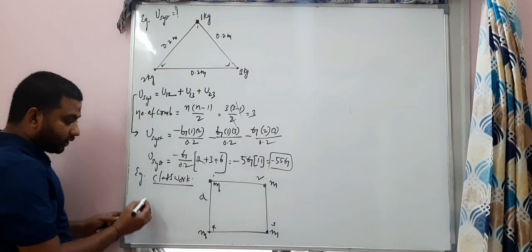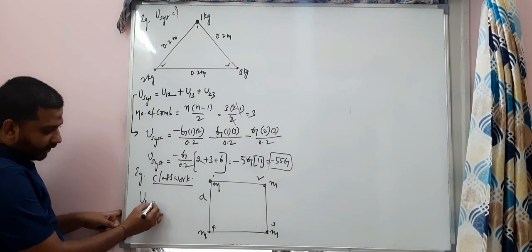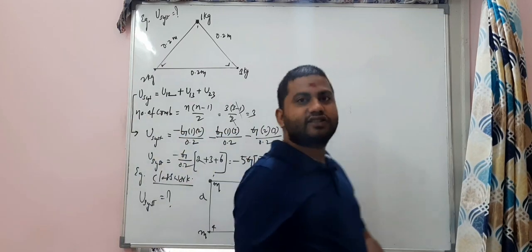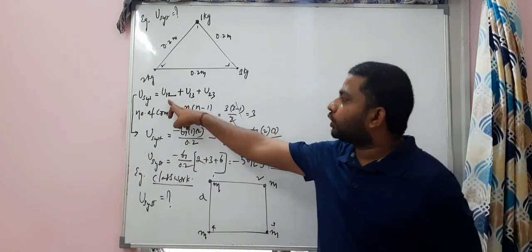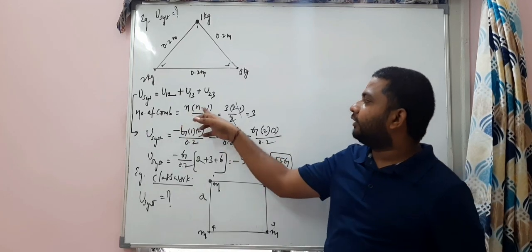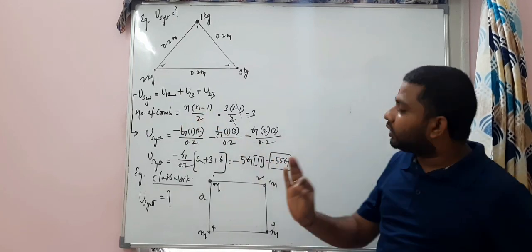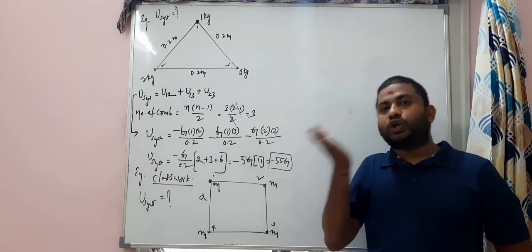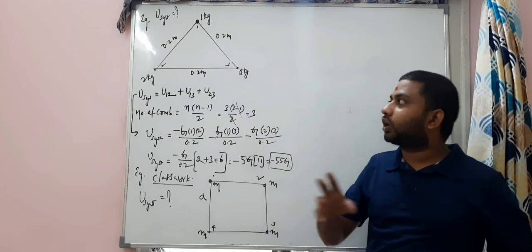Now the concept is to find the potential energy of the system. For that you should know the combinations first. To find the number of combinations, use n into n minus 1 by 2. And what are those combinations? I told you a shortcut.